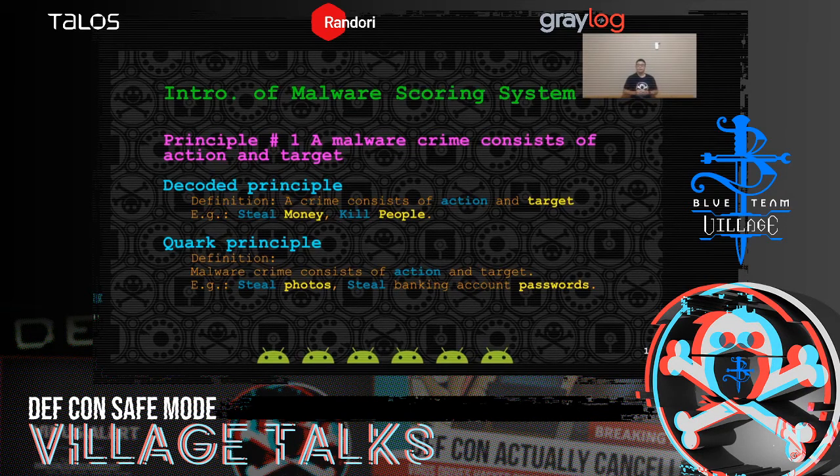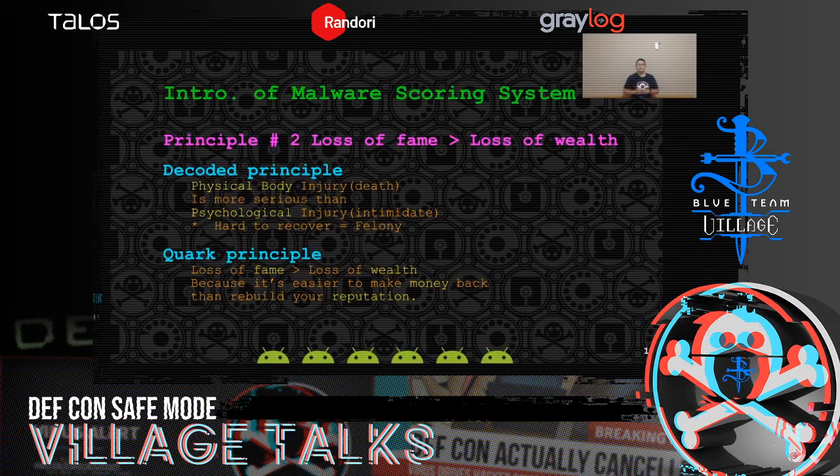Now let's see principle number 1. A malware crime consists of action and targets. In the criminal law, the definition of a crime consists of action and targets. For example, steal money and kill people. So, with this principle in mind, we developed the definition of a crime for Android malware. And the definition is, the malware crime consists of action and targets. For example, steal photos or steal your banking account password.